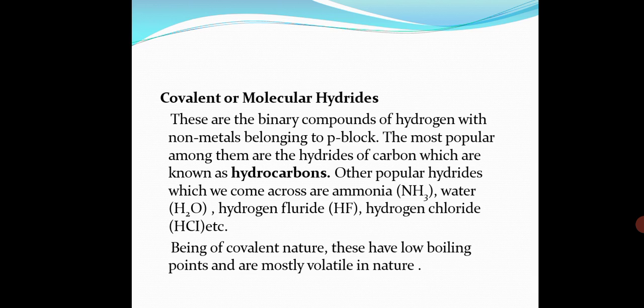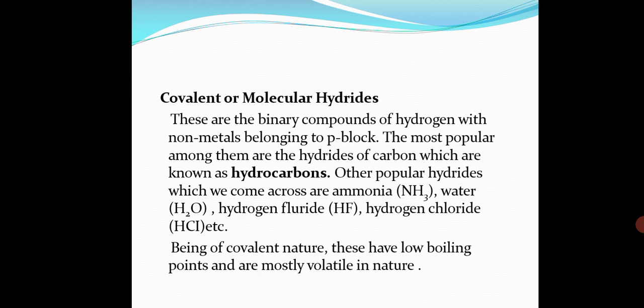In these hydrides, we add the suffix ane to the name of the hydrides. For example, PH3 is phosphane. Water, H2O, is otherwise known as oxidane. Ammonia is known as azane. This is the IUPAC name, mind it. But the common name is phosphine. For water we call H2O water. For NH3 we call it ammonia. These are the common names. Got it? But the IUPAC name for PH3 is phosphane, for water it is oxidane, and for ammonia, NH3, it is azane.